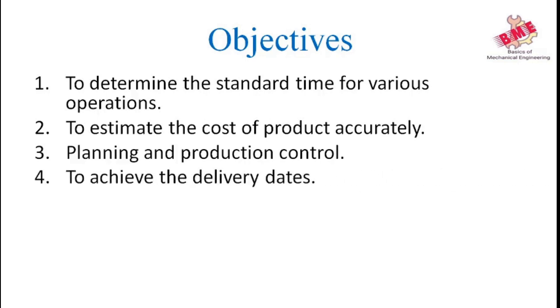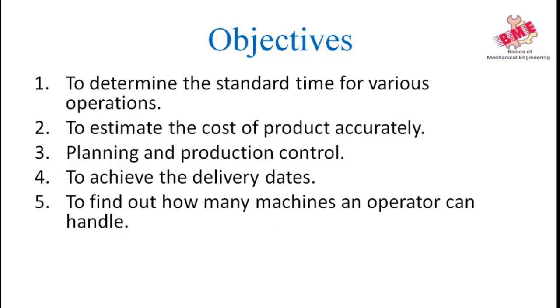Fourth objective is to achieve the delivery dates. After completing the time study, we get the exact operation time and exact completion of the job. By that, we can give the delivery dates perfectly. Next is to find how many machines an operator can handle.